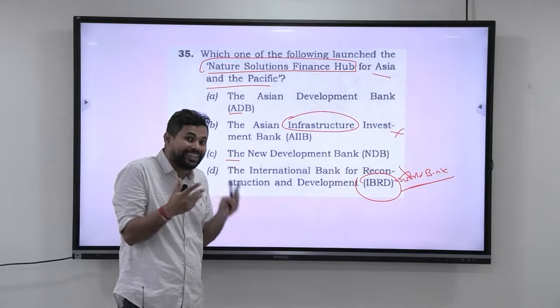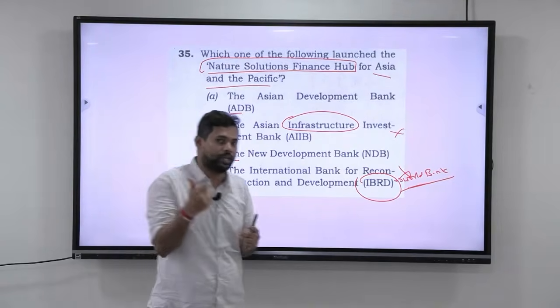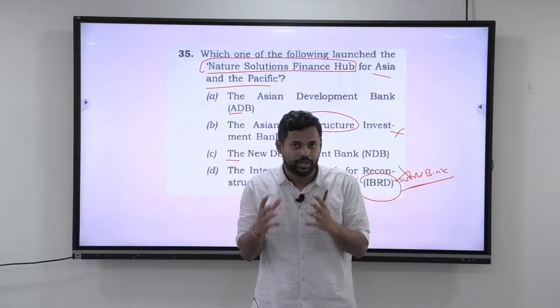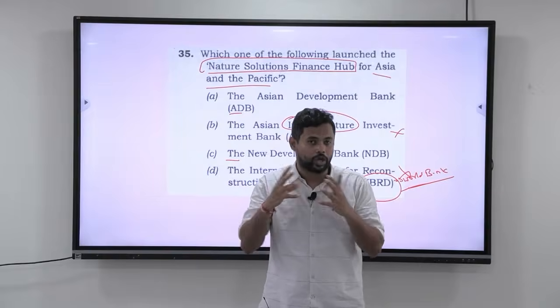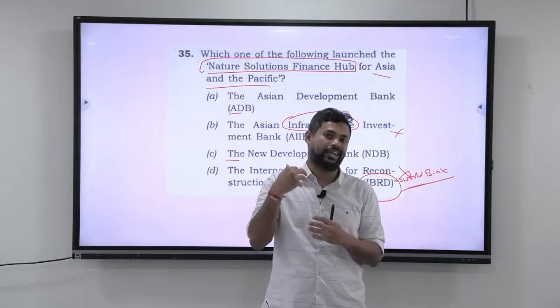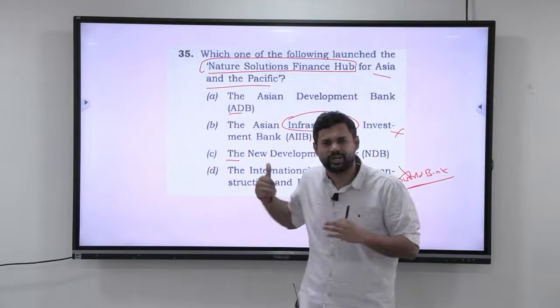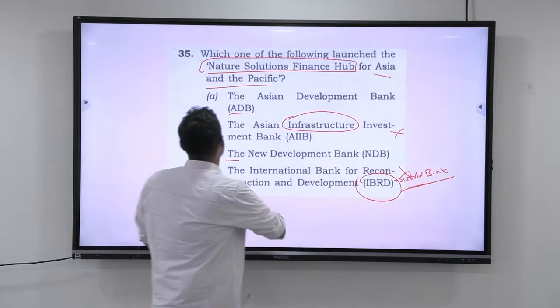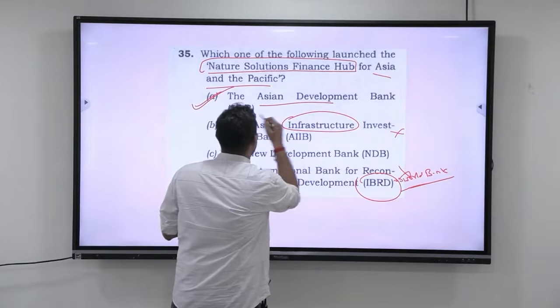You can reason that the New Development Bank is formed by BRICS, and BRICS are closer to the tropical countries, where nature solutions are important. But that is going to go wrong, unfortunately. Here the answer is the Asian Development Bank.